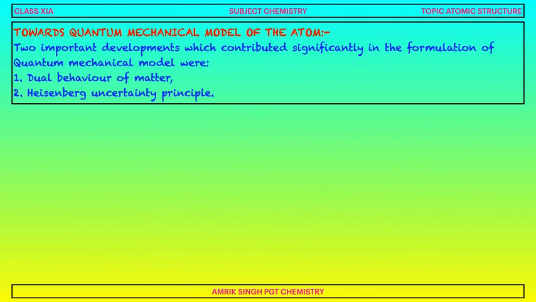Towards quantum mechanical model of atom. Two important developments which contributed significantly in the formulation of quantum mechanical model are: first one, dual behavior of matter, and second one, Heisenberg uncertainty principle. These are the two concepts which bring us towards the quantum mechanical model of atom.